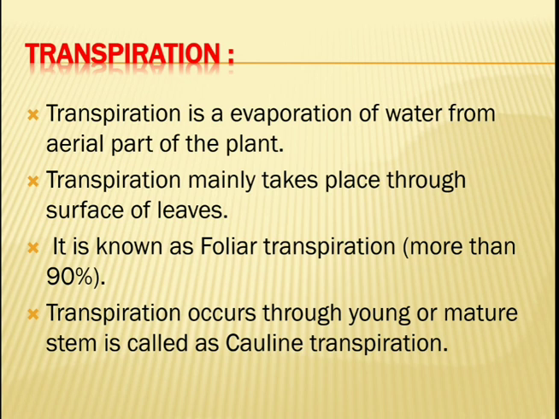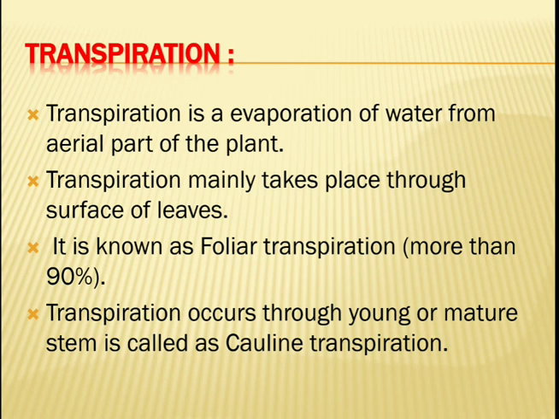So what is transpiration? Transpiration is the evaporation of water from the aerial part of the plant. Transpiration takes place mainly through the surface of the leaves, meaning the maximum transpiration occurs through the leaves.